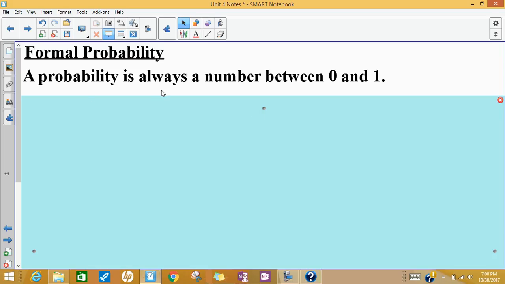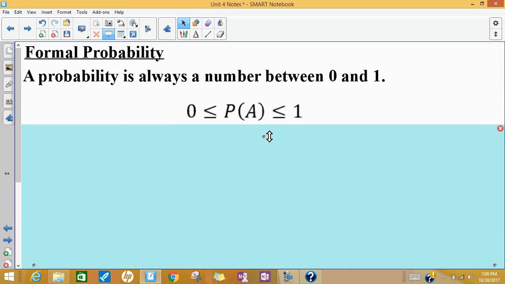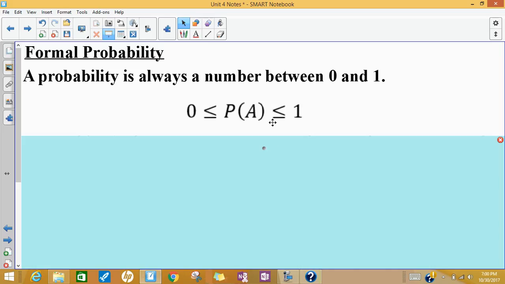Formal probability, the probability of something happening, is always between 0 and 1. So the probability of event A is greater than or equal to 0, and less than or equal to 1. A probability of 0 means that it's never going to happen. A probability of 1 means that it's always going to happen.